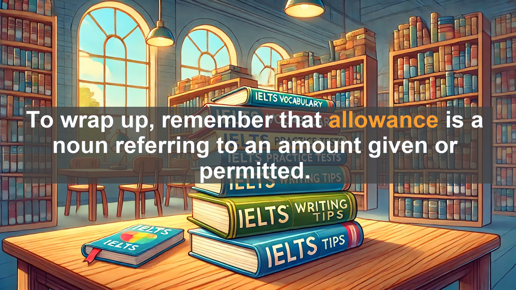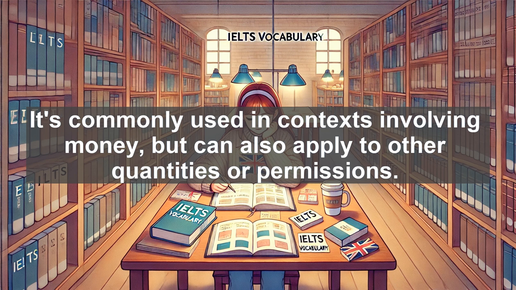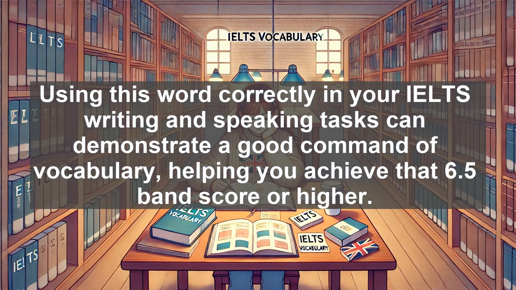To wrap up, remember that allowance is a noun referring to an amount given or permitted. It's commonly used in contexts involving money, but can also apply to other quantities or permissions. Using this word correctly in your IELTS writing and speaking tasks can demonstrate a good command of vocabulary, helping you achieve that 6.5 band score or higher.